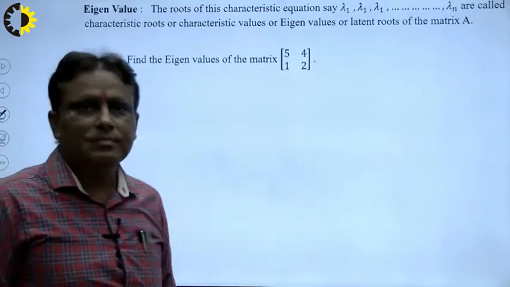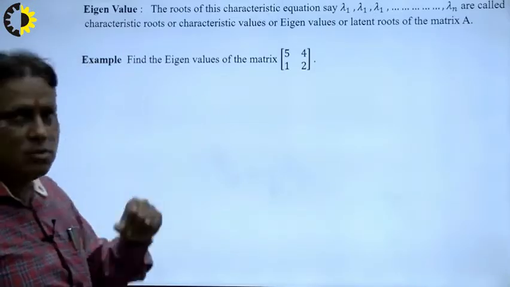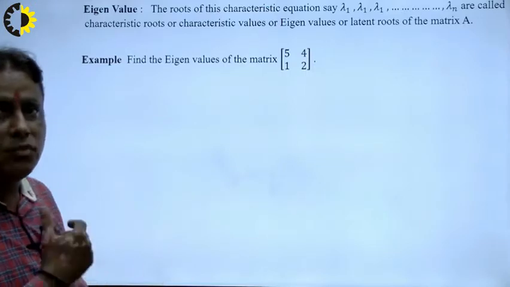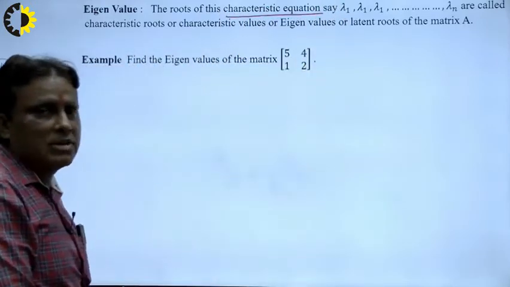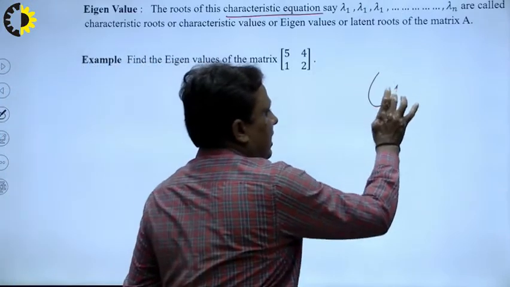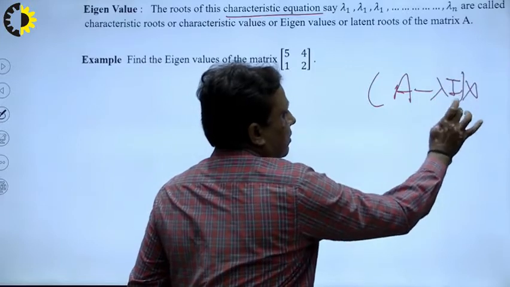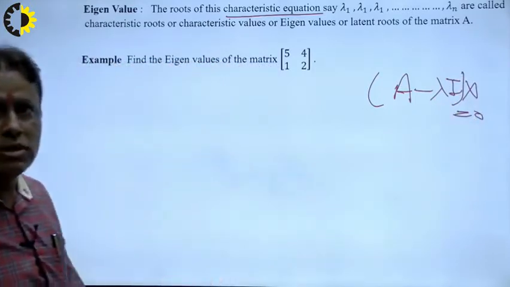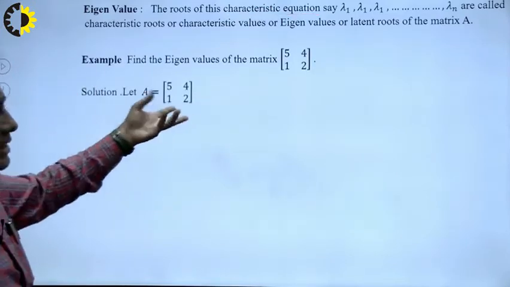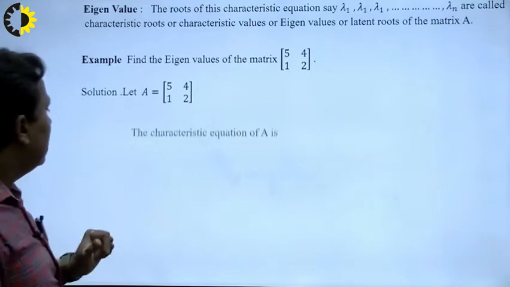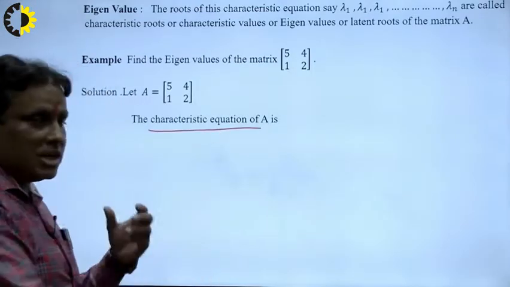Example: find the eigenvalues of the matrix. The matrix is 2 by 2, that means a square matrix. How do we first obtain the characteristic equation? The characteristic equation means A minus lambda I equals 0. So how do we solve such an equation? Suppose this is A, and how do we calculate the characteristic equation of A? That is the most important part because we are just starting now.